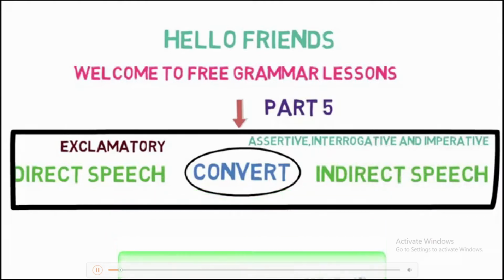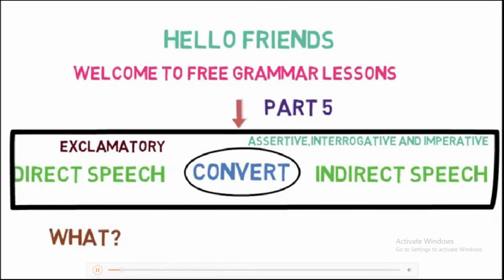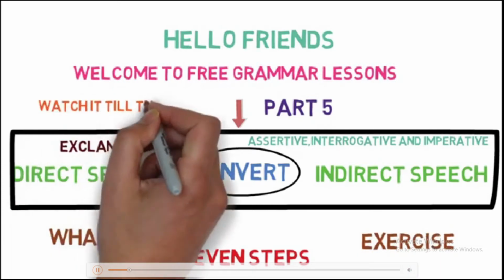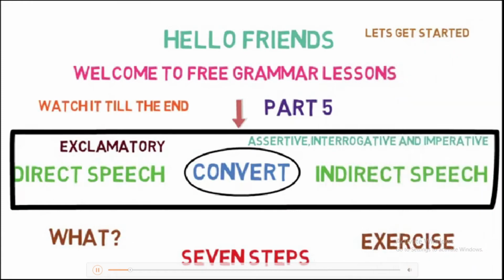Here, we will first learn what is an exclamatory sentence. Then, we will learn steps on how we can convert an exclamatory sentence from direct to indirect. Finally, we will look into various examples and I will provide you an exercise to practice. So, without further ado, let's get started.